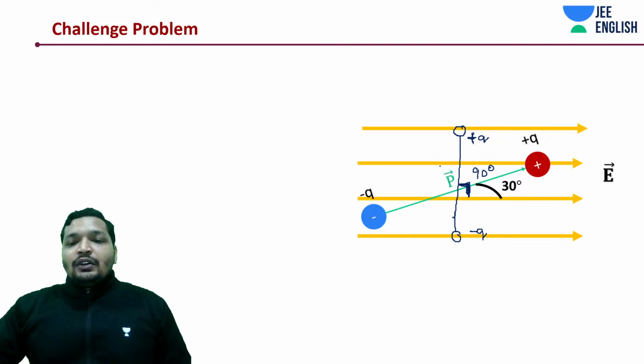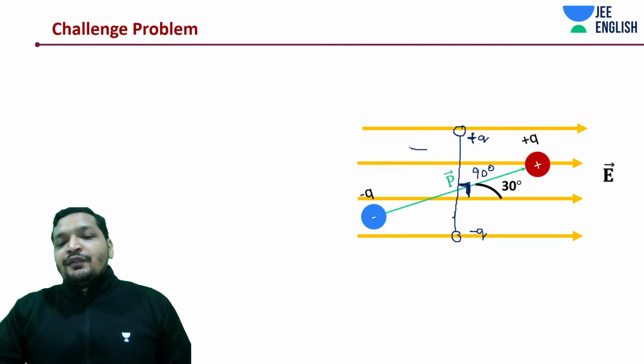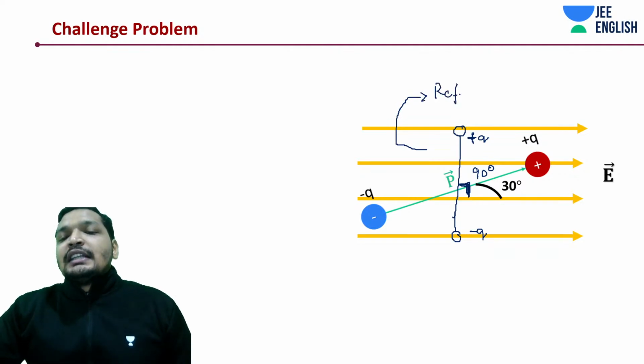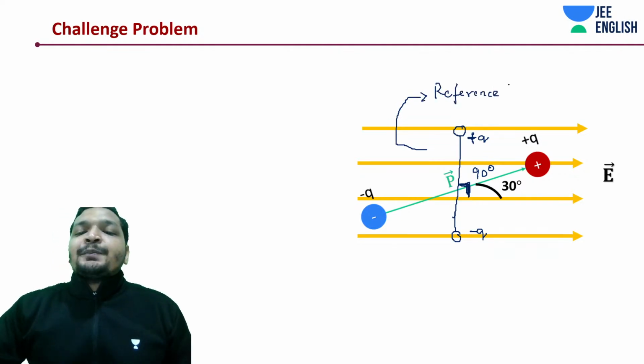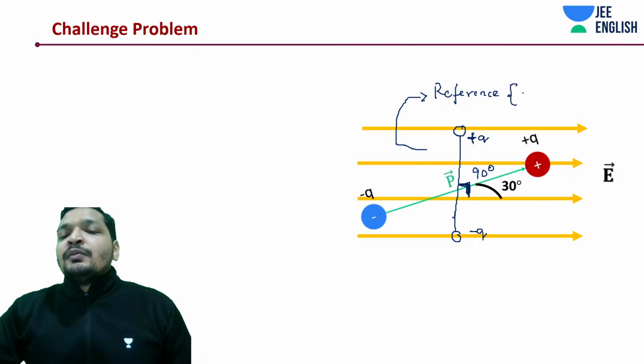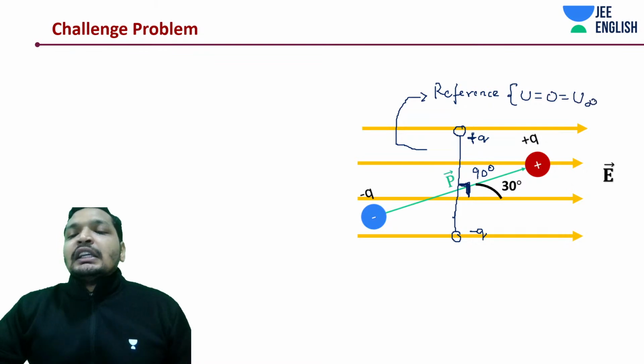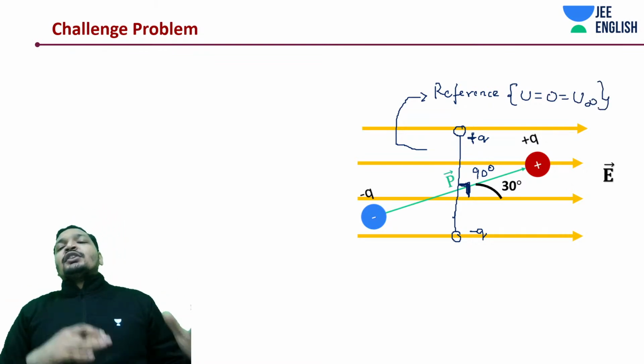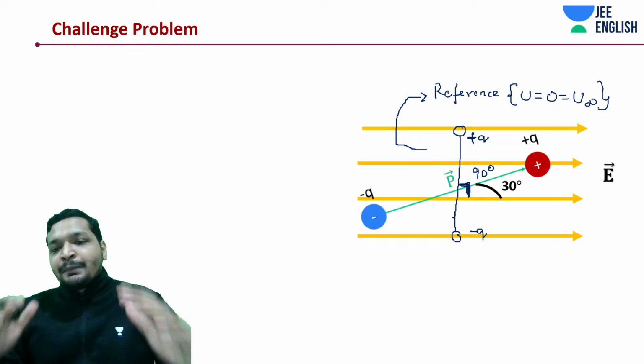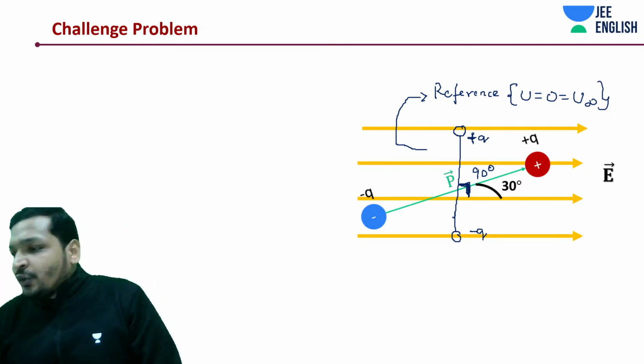Write it down. We say that this position is the reference position where we assume potential to be 0, just like your U infinity.